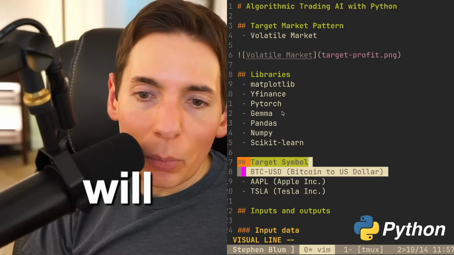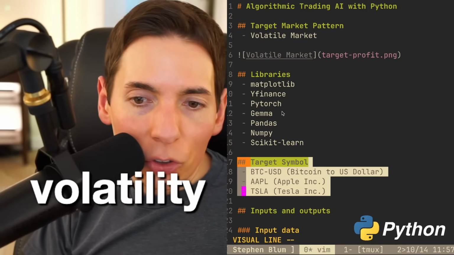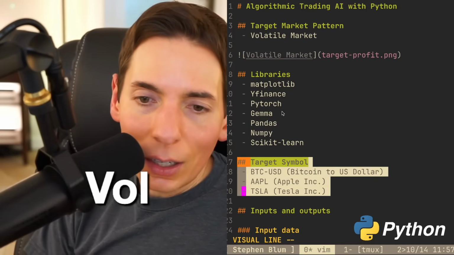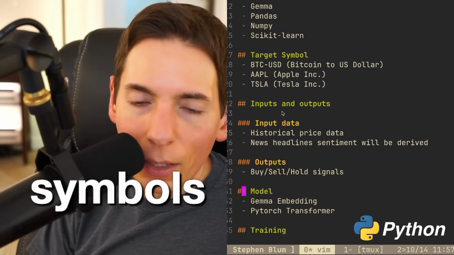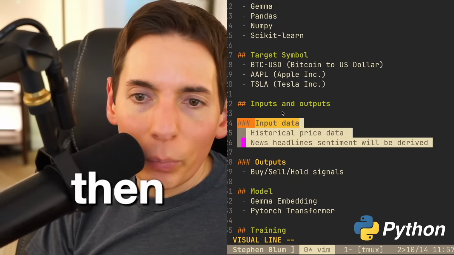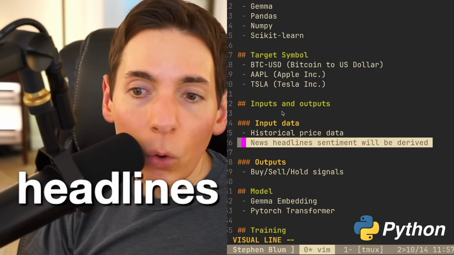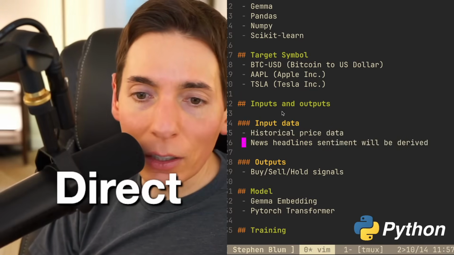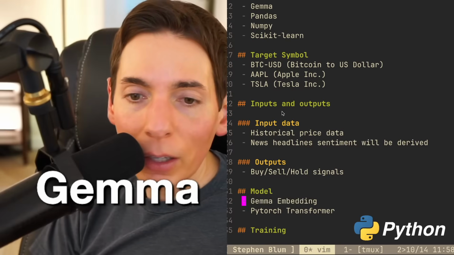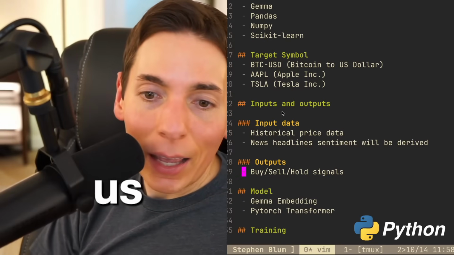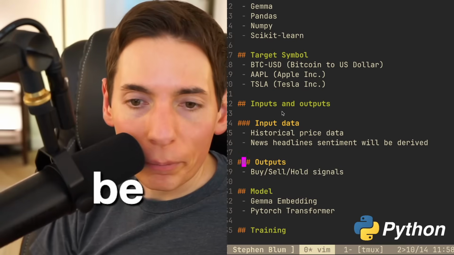We will be targeting symbols that have high volatility. So these symbols have high volatility. I think we'll be good with these symbols. And then the input data will be historical price data and news headlines. We won't need the sentiment directly because we'll be using the Gemma embedding model, which will do that for us. And then our output will be buy, sell, hold.